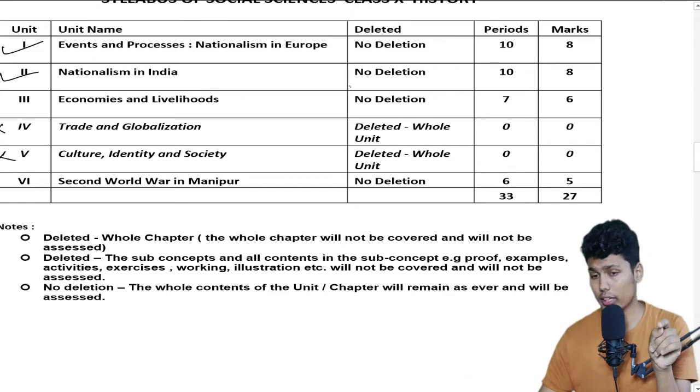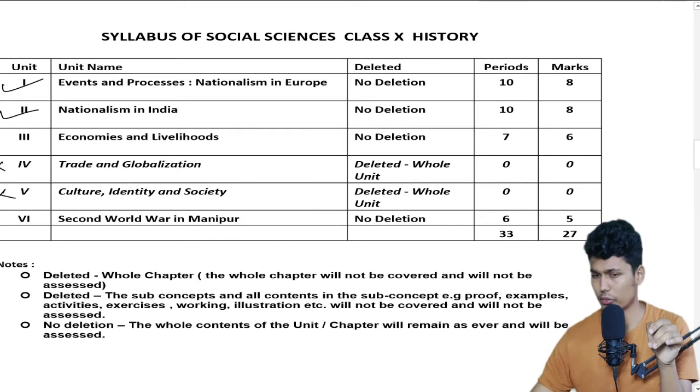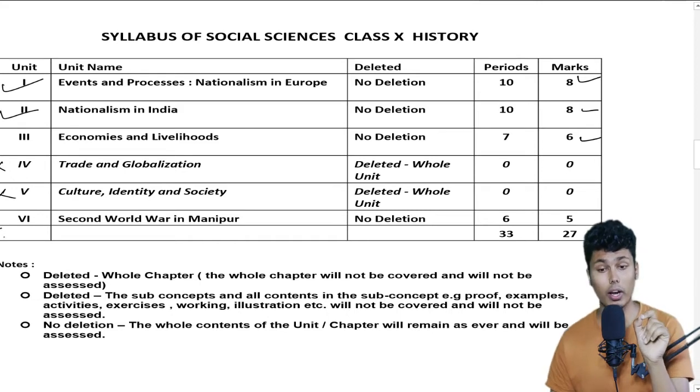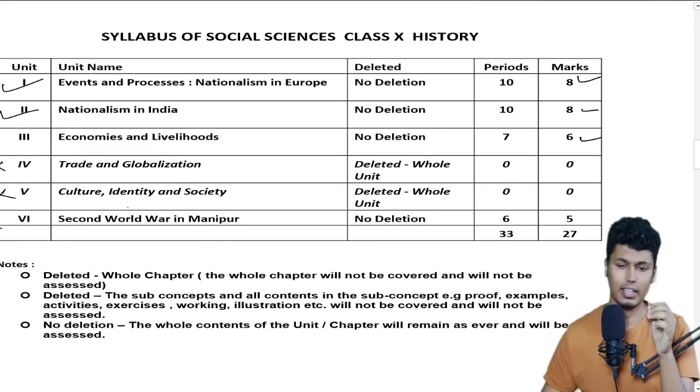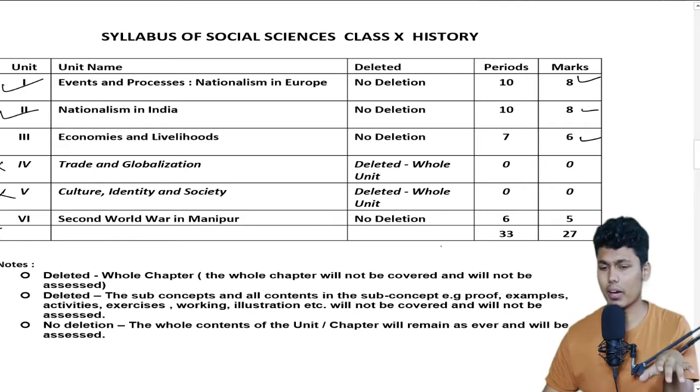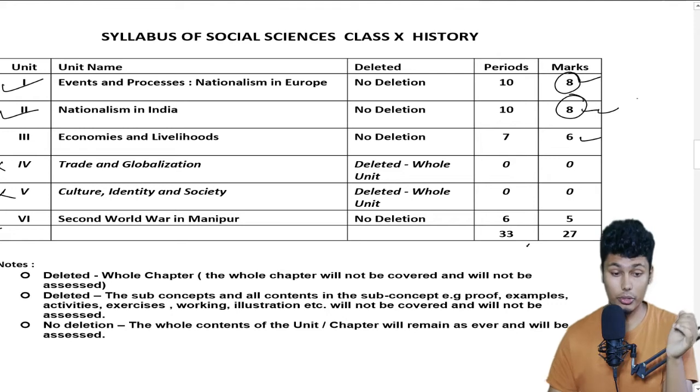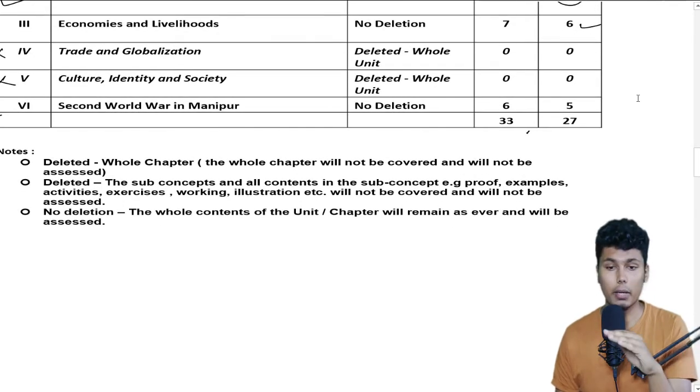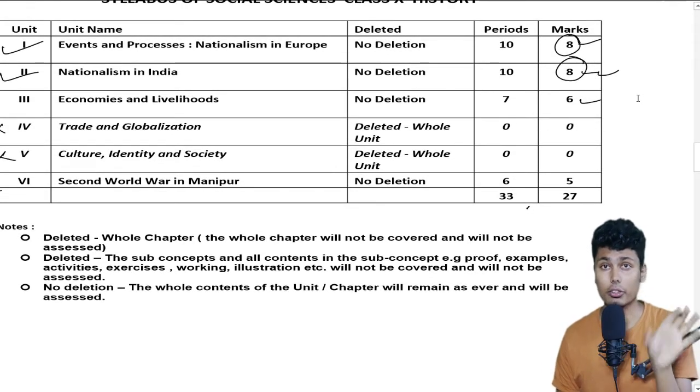The marks given are 8 marks from chapter number 1, 8 marks from chapter number 2, 6 marks from chapter number 3, and chapter number 6, Second World War in Manipur, an important chapter with no deletion, has 5 marks. According to the marks given, chapter number 1 and 2 are very important, so you can prepare accordingly. And nothing will be asked from the deleted chapters, chapter number 4 and 5.